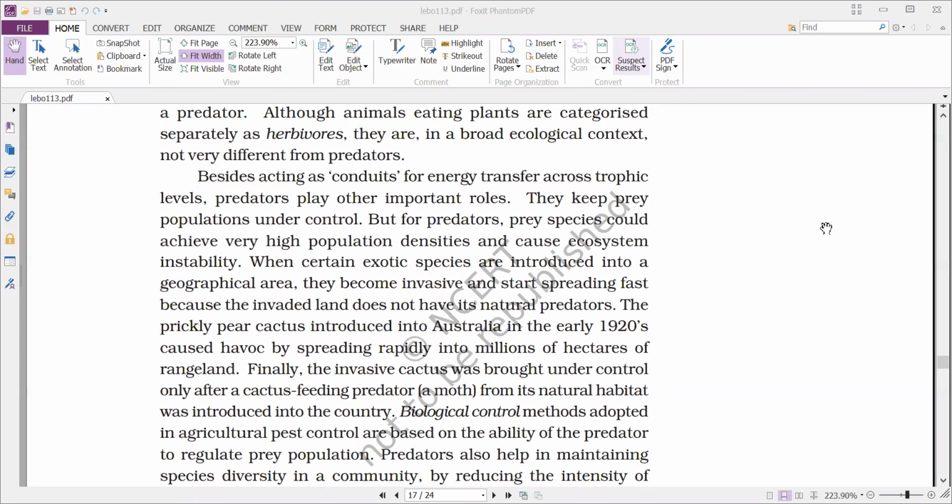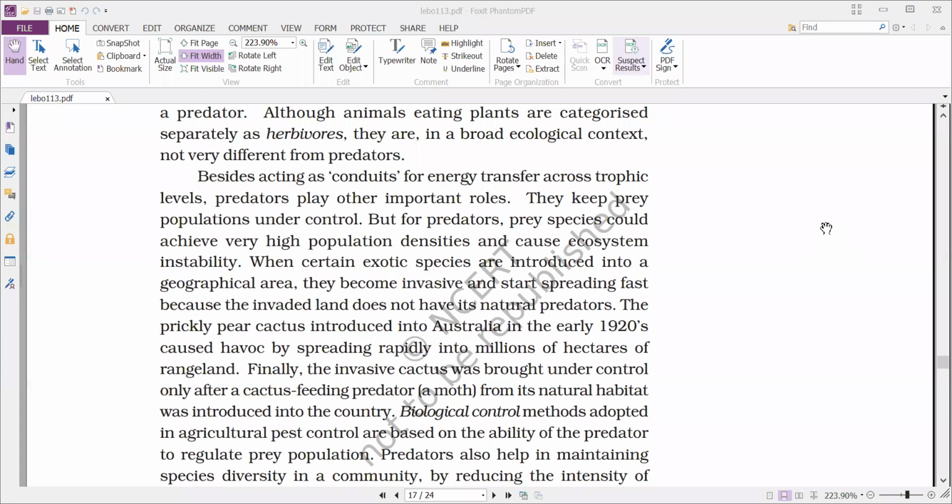So that's why we are saying that to keep the prey population under control, predation plays a very important role. But for predators, prey species could achieve very high population densities and cause ecosystem instability. So in the absence of the predators, what happens? The prey species will increase its population and it disturbs the ecosystem.